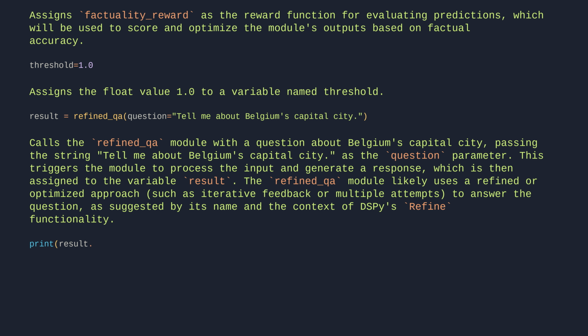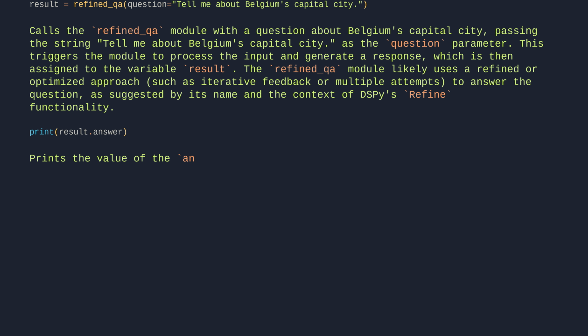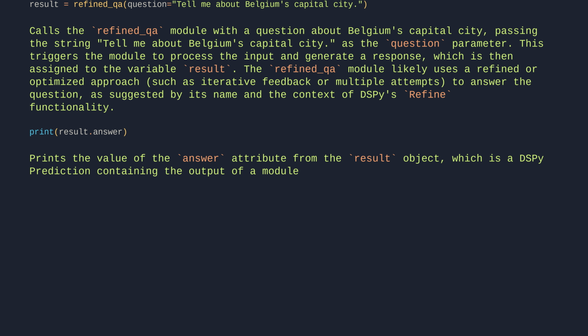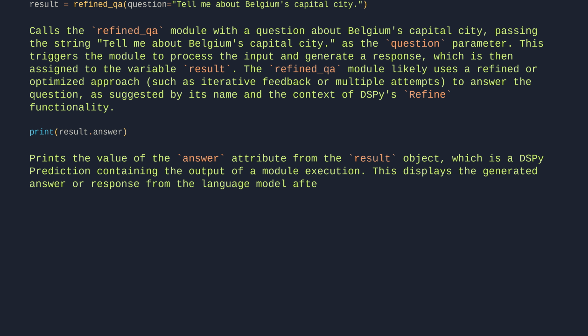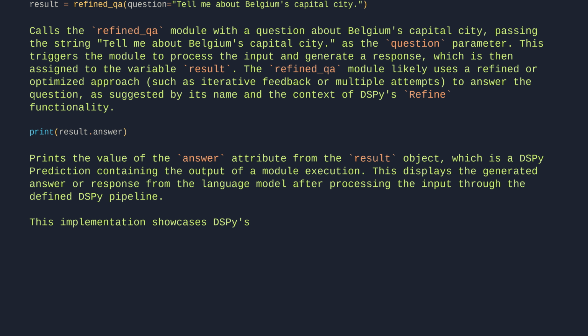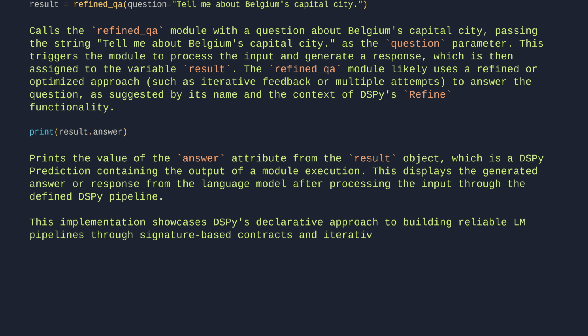print(result.answer). Prints the value of the answer attribute from the result object, which is a dspy Prediction containing the output of a module execution. This displays the generated answer or response from the language model after processing the input through the defined dspy pipeline. This implementation showcases dspy's declarative approach to building reliable LM pipelines through signature-based contracts and iterative refinement.